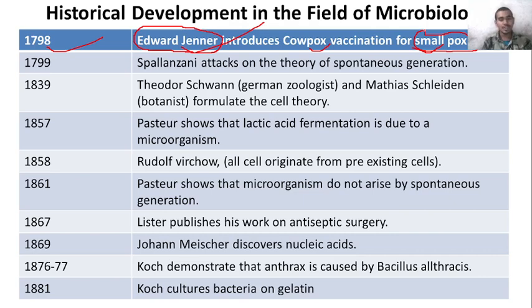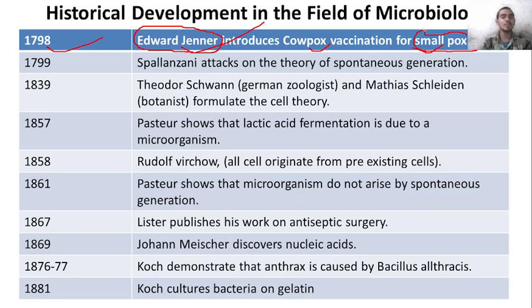It was very difficult to cure smallpox, and it was very severe. People were getting affected and dying, and there was no medicine or vaccine available at that time. So he took a healthy person and transferred cowpox to them, and he found that the person did not suffer from smallpox. That is how the first vaccine evolved.